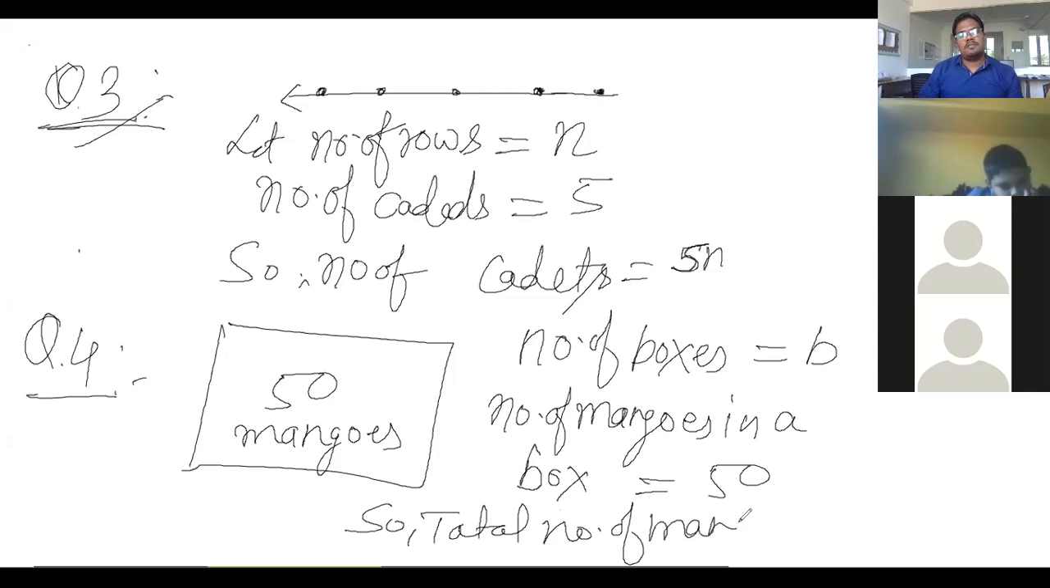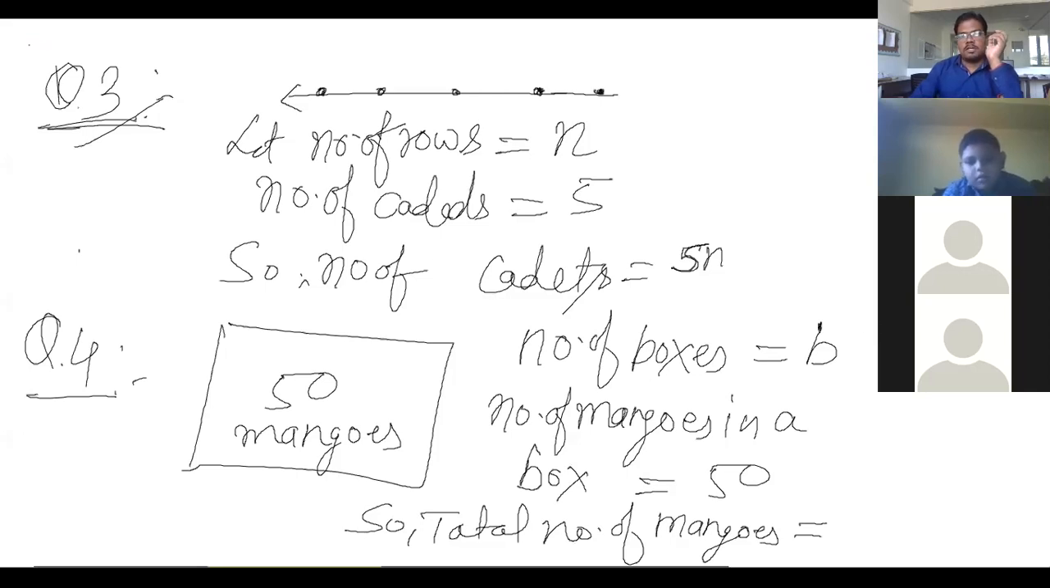So total number of mangoes, tell me anyone. Sir, tell once again, your voice is breaking. If B boxes are over there, and in a single box there are 50 mangoes, so how many mangoes? B boxes does not mean 2 boxes. B will be any number: 2, 3, 4, 5, 100,000, whatever.